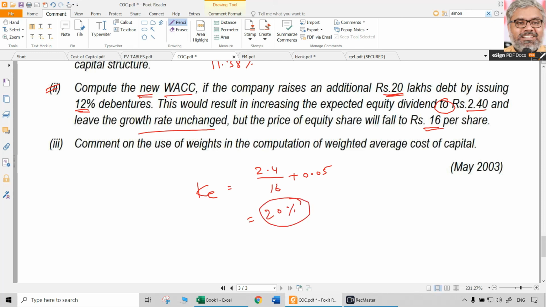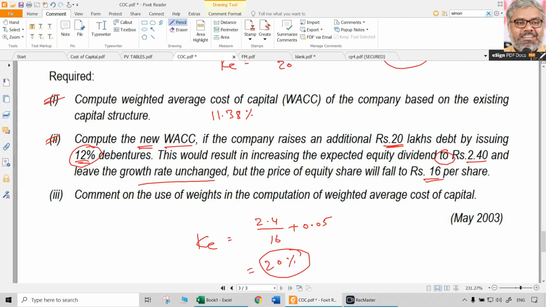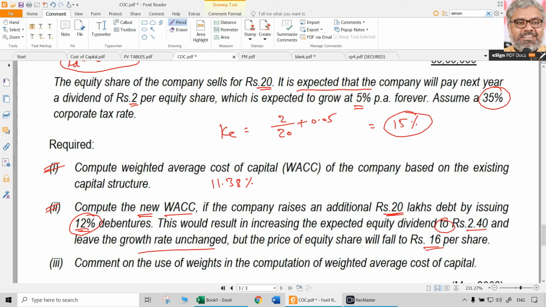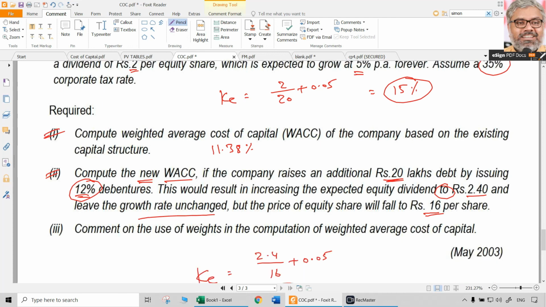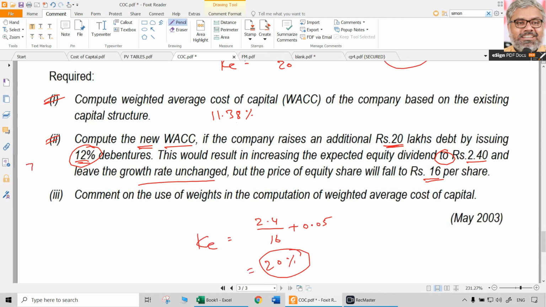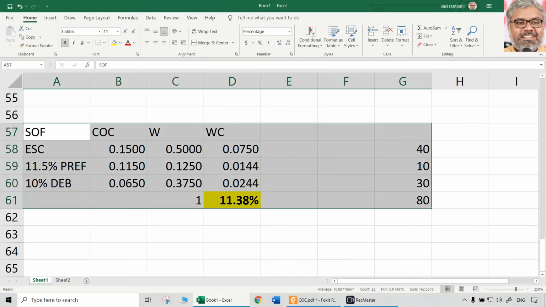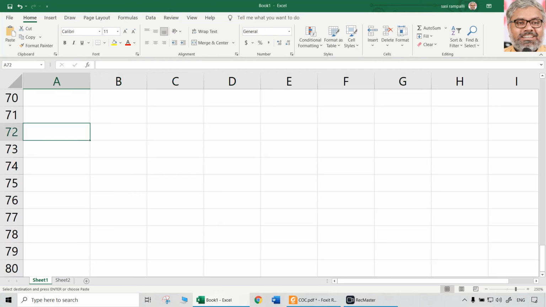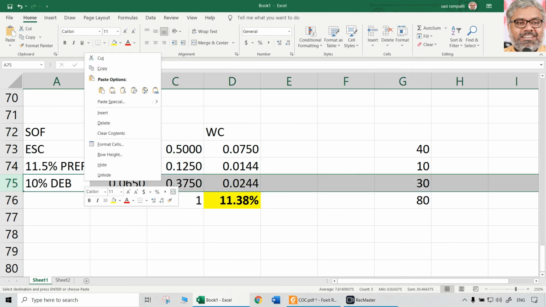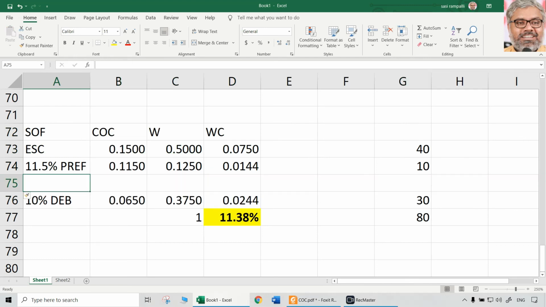For the fresh debt only, the 12% debentures: so 12 into 0.65, that is 1 minus tax rate. So what is the KD for this 12% debentures? That is going to be 7.8%. All these calculations have to be shown. Then naturally the total weights will also change. So let us just once again do this with one more new thing that is added. So what is the new thing now? 12% debentures.